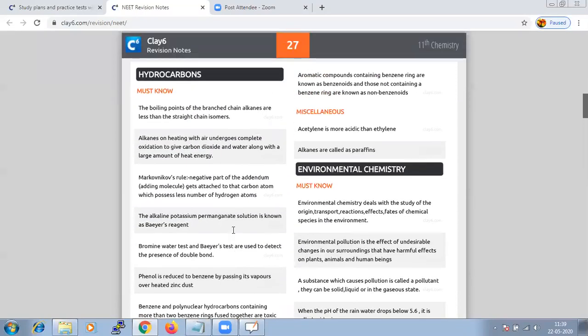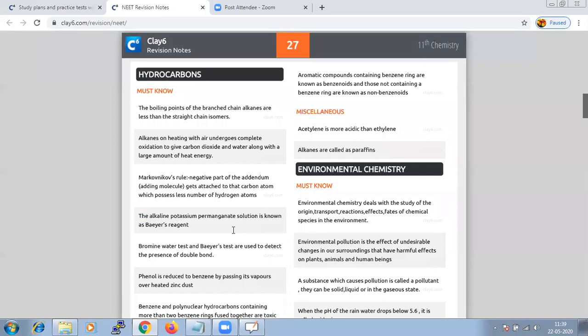It is very important to remember that aromatic compounds containing a benzene ring are called benzenoids, and the others, which do not contain a benzene ring, are non-benzenoid. Please do not confuse the names.